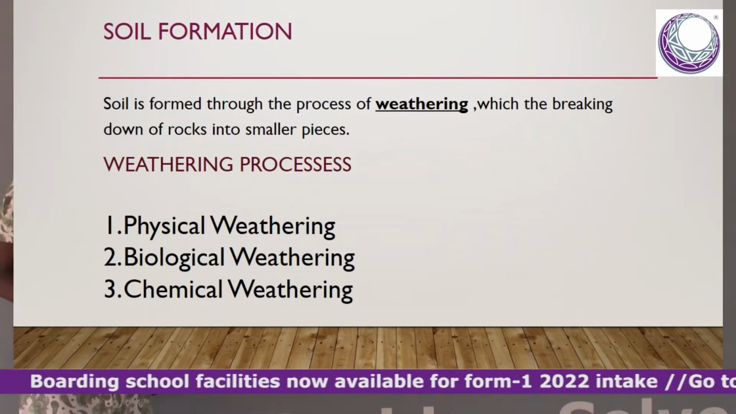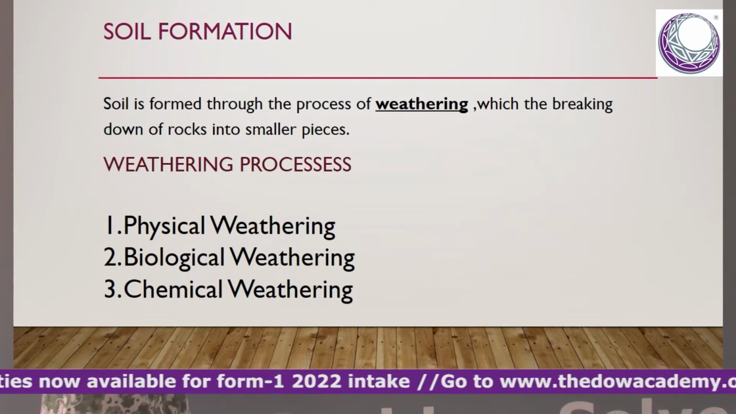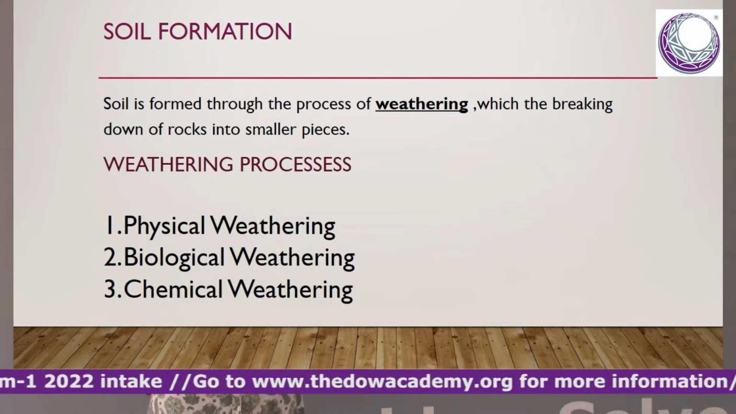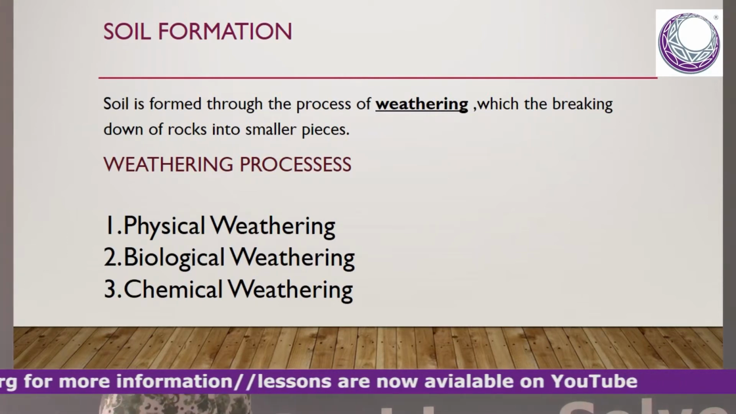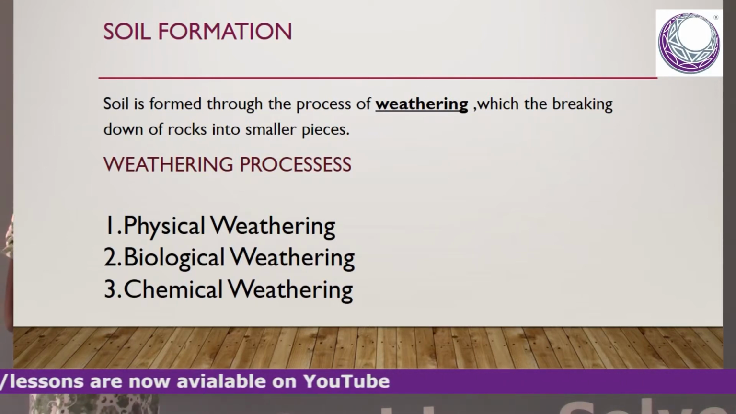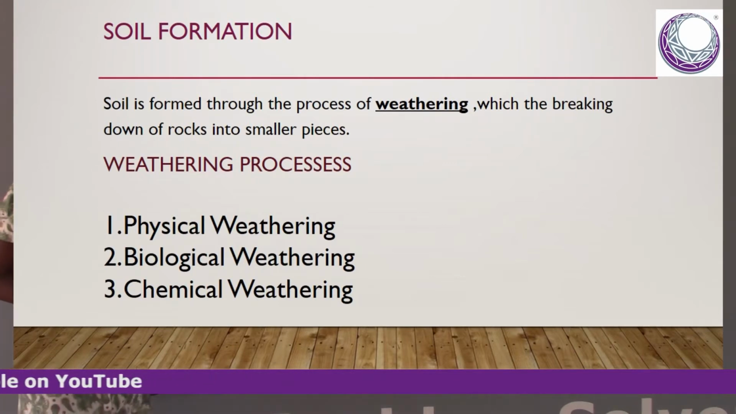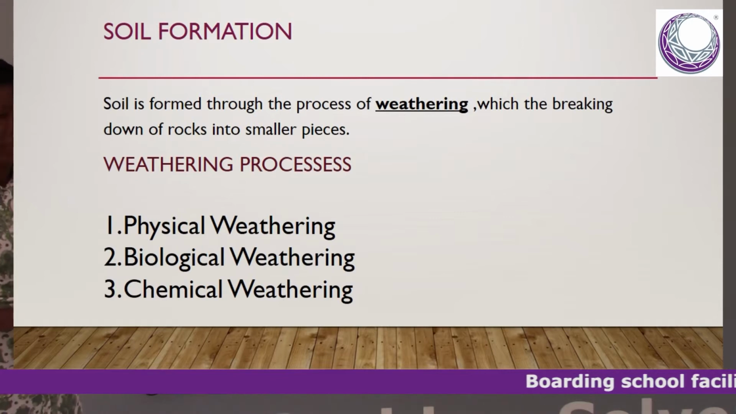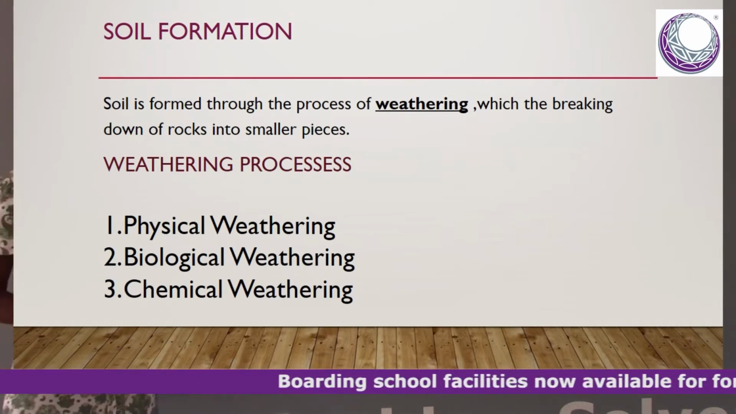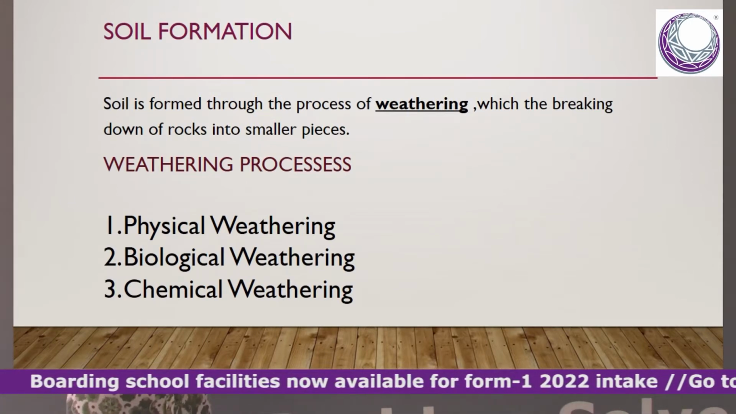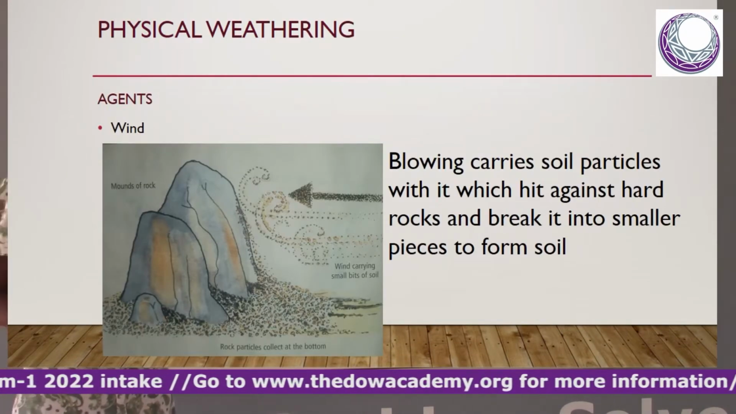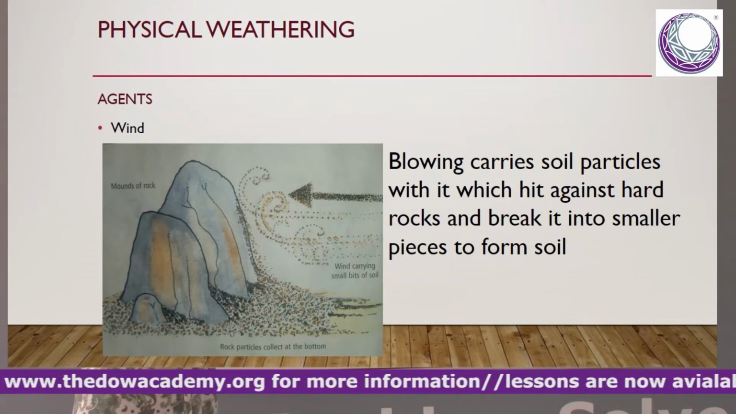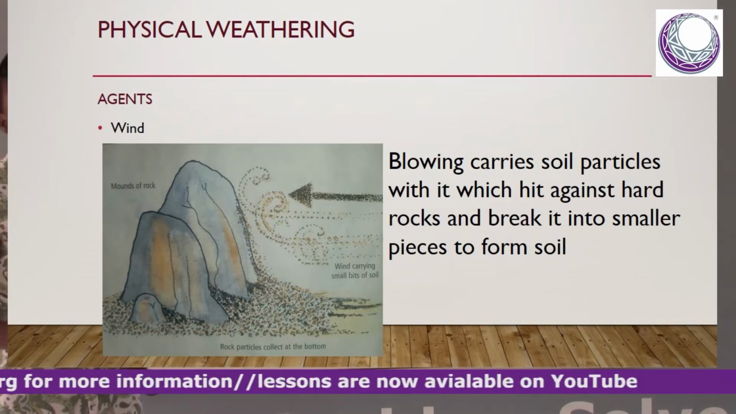Soil is formed through the process of weathering. When we talk of weathering, we are talking of the breaking down of rocks to form soil. We have a number of processes of weathering, as you can see there. The first process is physical weathering, followed by biological weathering, and the third one is chemical weathering. Physical weathering has agents. The first agent that I've chosen there this morning is wind.